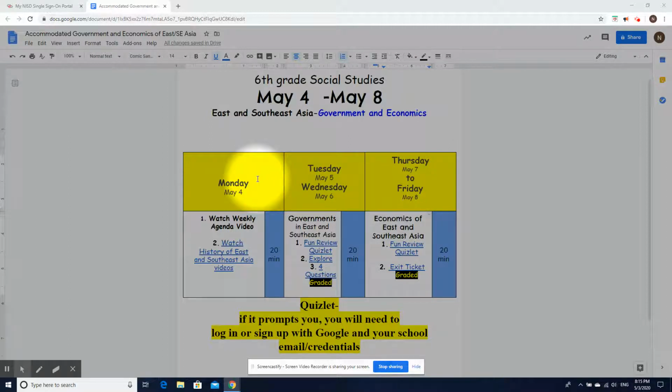However, I do want to remind you that after you complete all of these assignments, I still want you to turn this agenda in on Google Classroom. This way I know I can now start grading your work. So the assignments are broken down into days. I recommend doing them in order: Monday, Tuesday, Wednesday, Thursday, and Friday. And on Monday, you will be watching this weekly agenda video that I'm going to link in a few minutes after I'm done recording it.